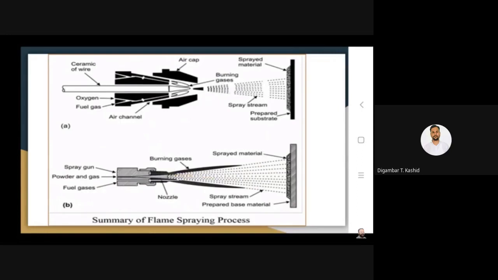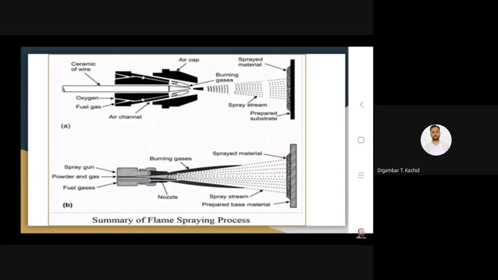and then the flame melts the powder, and subsequently the molten powder is again broken into small droplets with the help of high velocity air, and maybe argon or maybe nitrogen, any gases you use, and then it is projected at a very high velocity onto the surface of this substrate.